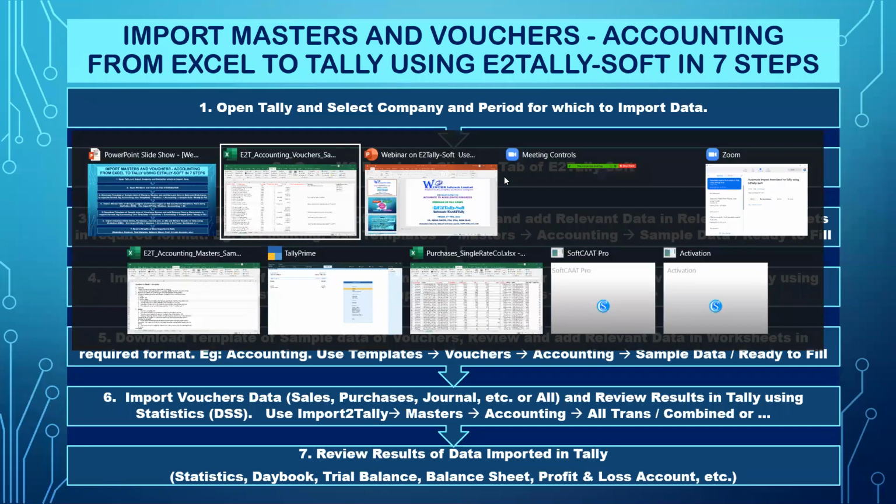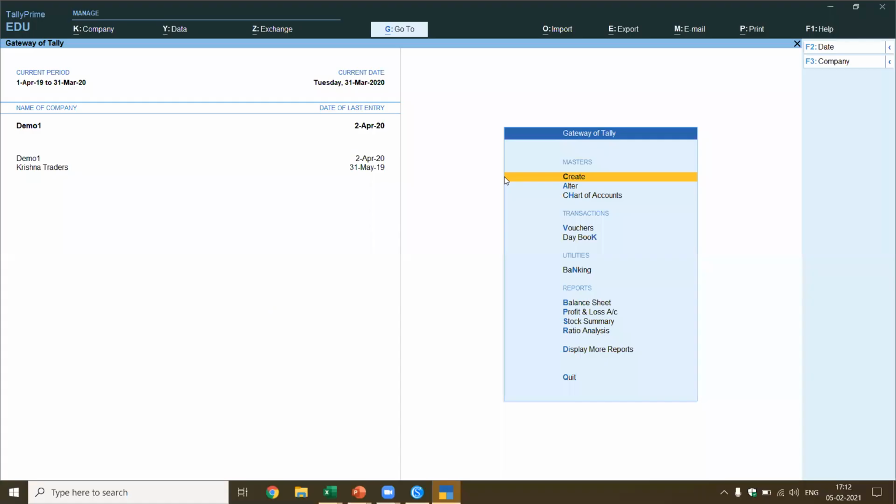Now let me come to the Tally. I'm using Tally Prime for this particular demo, and I'm using the demo version. The limitation in the demo version is you can import for only 2 dates in a month. For the purpose of the demo, I kept the data of only 2 dates. I've already created one company for the purpose of the demo. I'll show you the results of this demo, and I'll also show you how to import the masters and the vouchers step by step, right from the beginning, right from creation of the company.